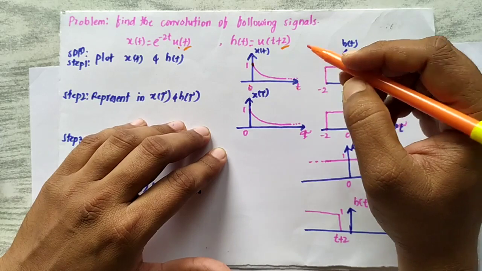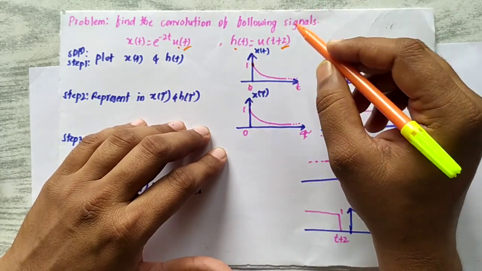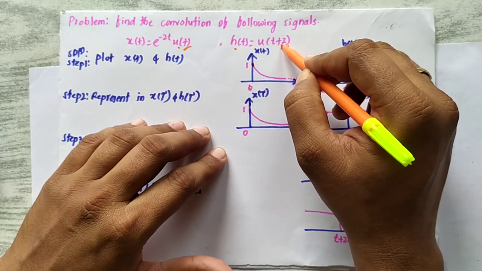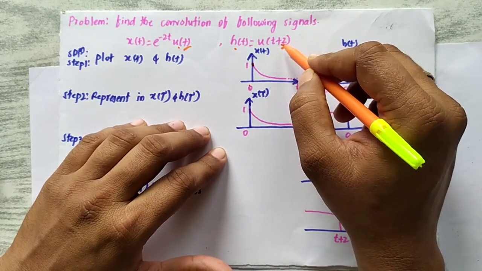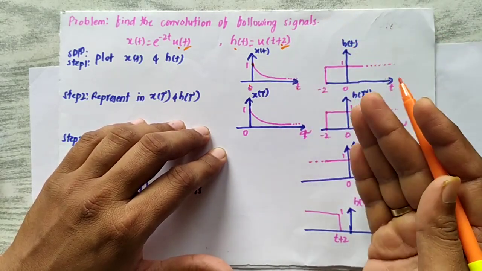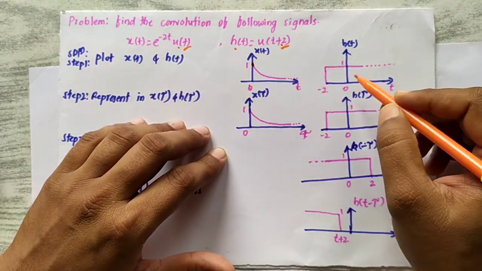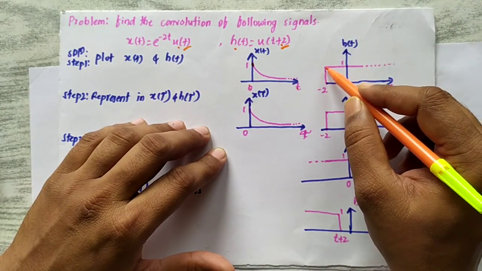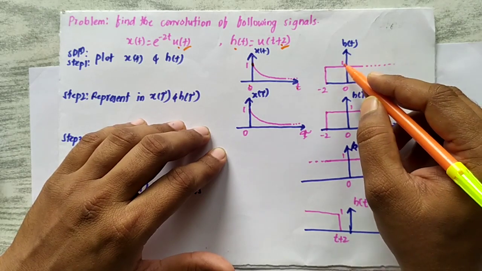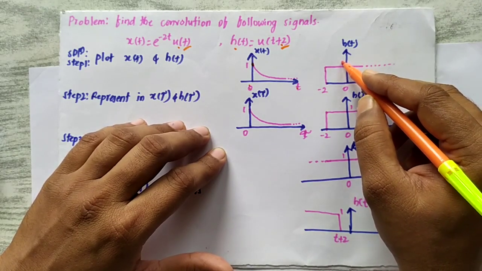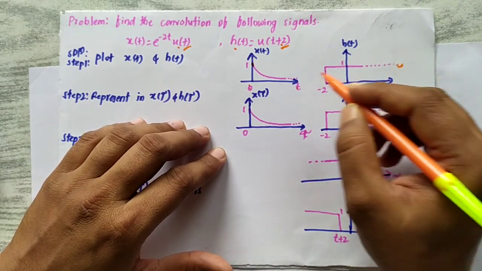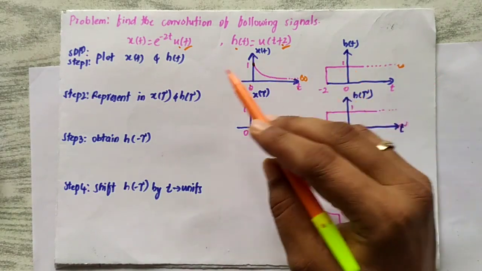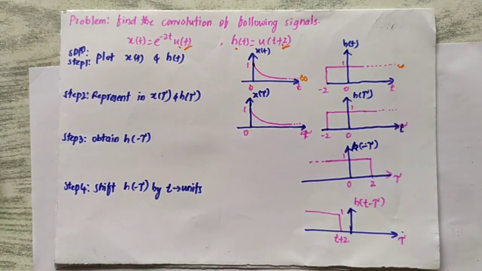I hope you have understood this one. Similarly, this h of t is u of t plus 2. It is the shifted unit step signal, and the shift is plus here, which means it is left shifting. So accordingly, at minus 2 your u of t signal starts and it goes towards infinity. And what will be the magnitude here? Here also the magnitude is 1. This also goes to positive infinity. This is the plot of x of t and given h of t.